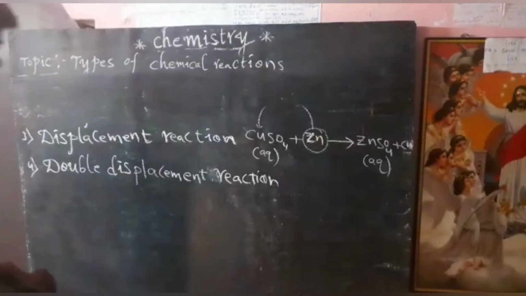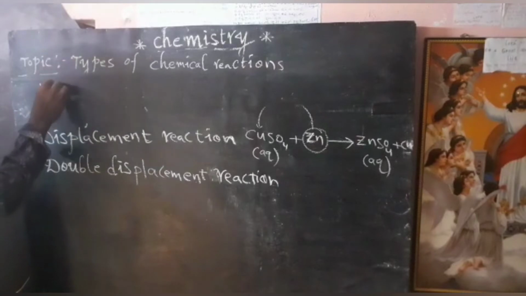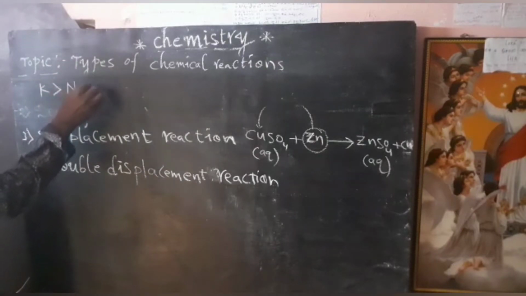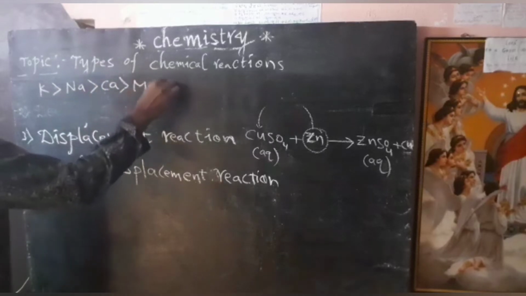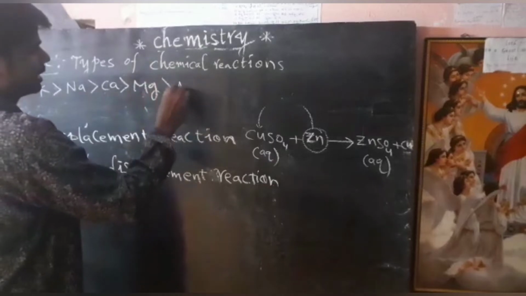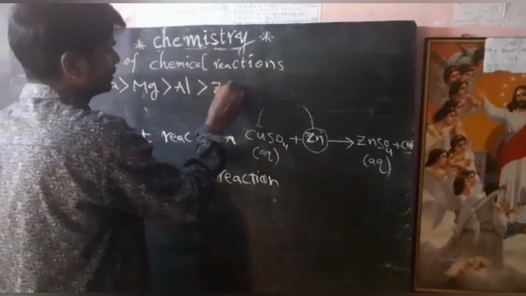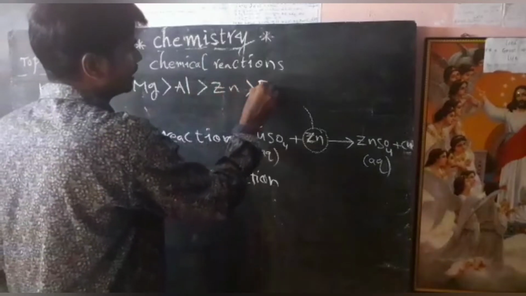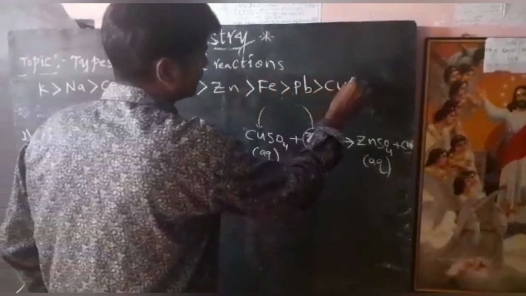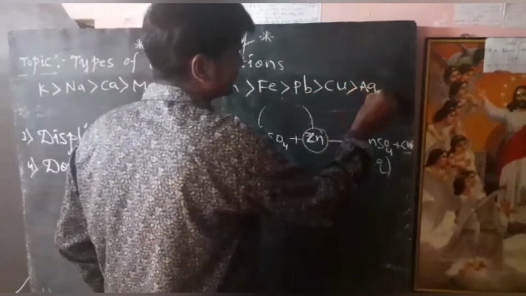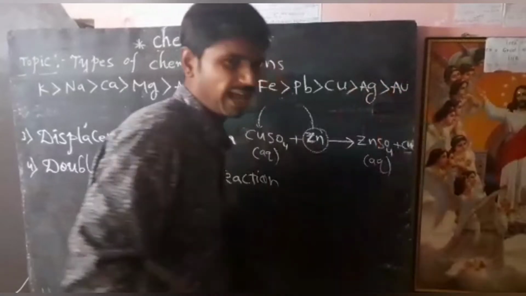See here: potassium greater than sodium, greater than calcium, greater than magnesium, greater than aluminum, greater than zinc, iron, lead, copper, silver, gold, platinum, mercury.